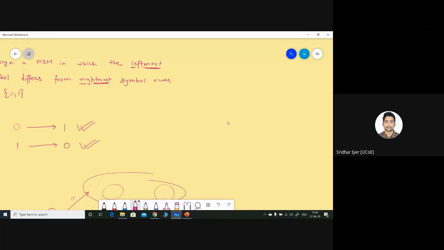Okay, so let's start with the structure of this particular diagram. You're starting with Q0, not QS. You are habituated to that. Just keep in mind, whenever we have to take decisions from the very first state itself, we can't have QS. We need to have Q0. Okay, that is the main difference. So now over here, we have Q0, Q1, Q2, similarly Q3 and Q4. You can name it whichever way you wish. I prefer it like this.